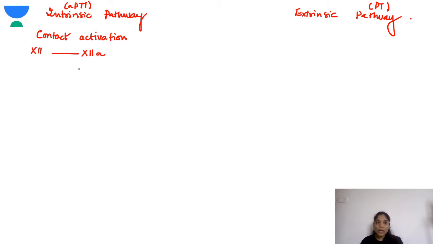Now this activated factor 12 will further activate factor 11. Then factor 11 will further activate factor 9. Okay, so this you should know. Next, this activated factor 9 will activate factor 8, along with calcium and platelet factor.